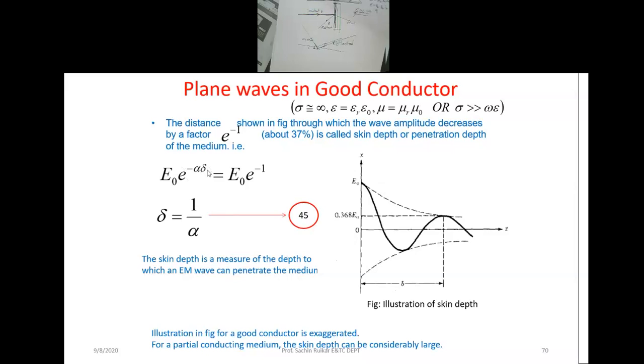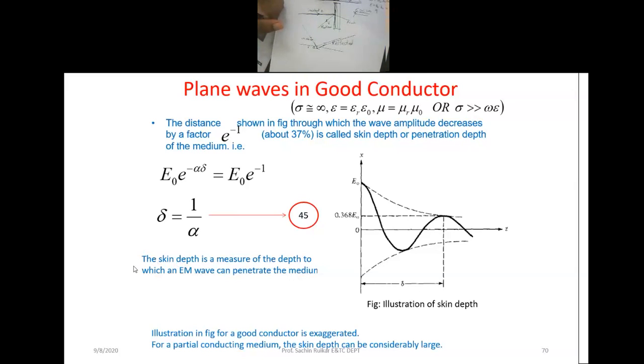Alpha is the attenuation, and at this particular place the factor becomes e raised to minus 1. Just remember that the value changes exponentially, and that is about 0.368 of E0. That is the depth of penetration in a particular direction.